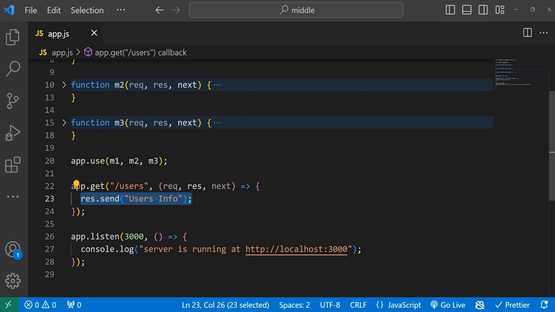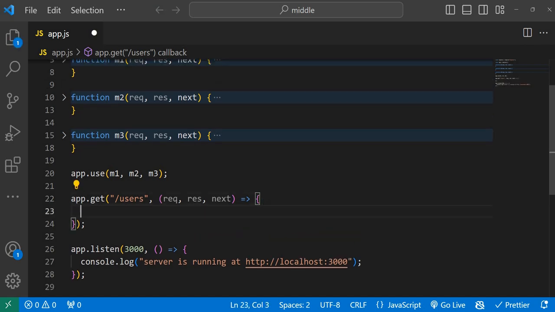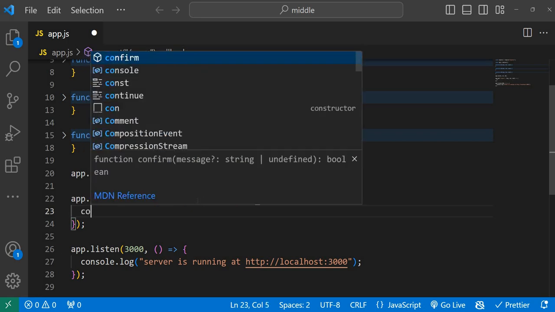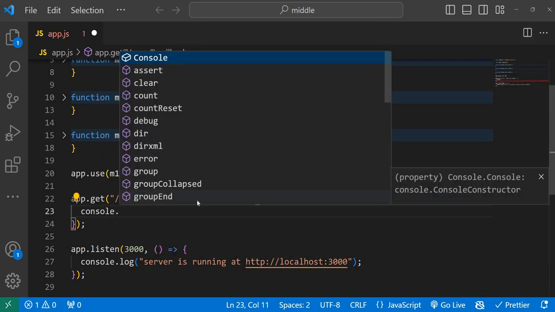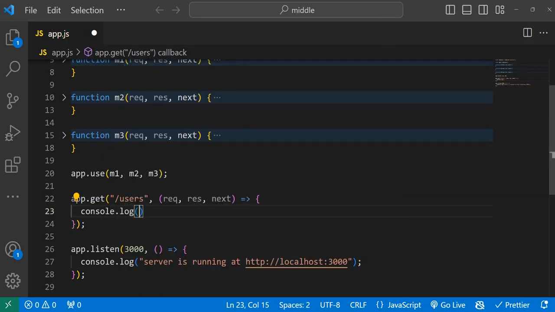So what I'm doing, I'm not sending a response here. Instead of that, what you can do is just put a console.log, something like 'I am the users route'. So I'm not going to send any response to the client.